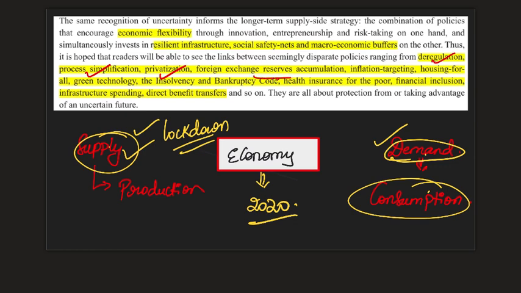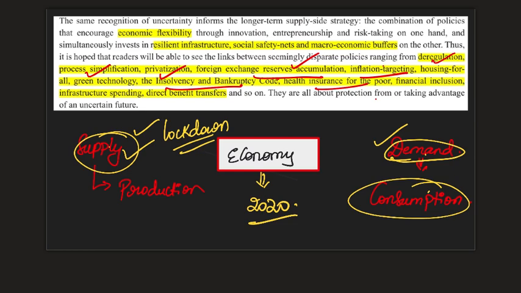Then we have foreign exchange reserves accumulation because of the pandemic situation, where we have a current account surplus, which we'll be talking about in future lectures. That is also one aspect. Inflation targeting, which has been the duty of RBI to contain the growth of prices. Housing for all, insolvency and bankruptcy code, which we'll be discussing in further chapters, and also social capital like health insurance, financial inclusion, infrastructure spending, which we'll be dealing with in further lectures in detail.